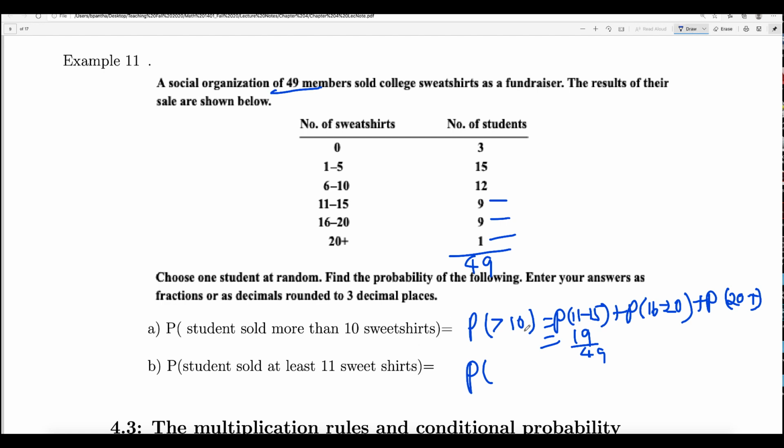When you say more than 10, it is not equal to 10, it is greater than 10. And at least 11 means the probability of greater than or equal to 11. So you count the same: 11 to 15, 16 to 20, and 20 plus. That will also be 19 over 49. This is what you get. Okay, guys, you will see similar examples in your online homework. Okay. All right.